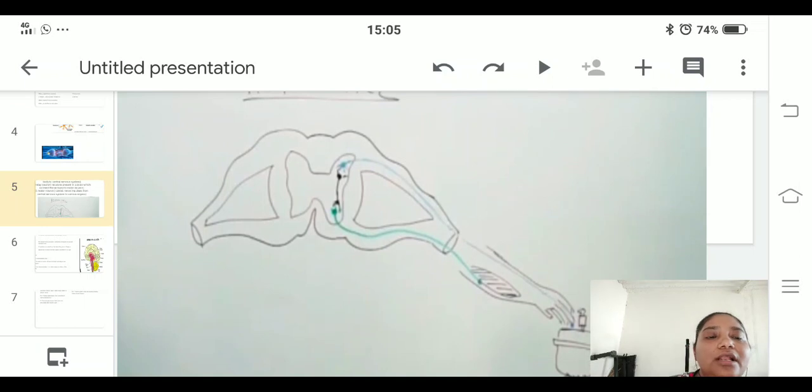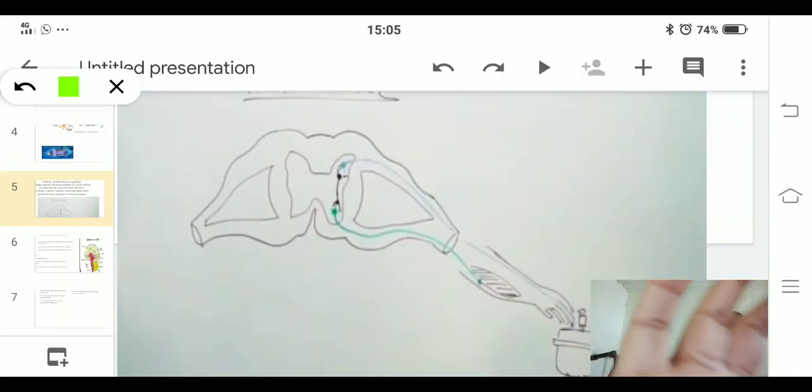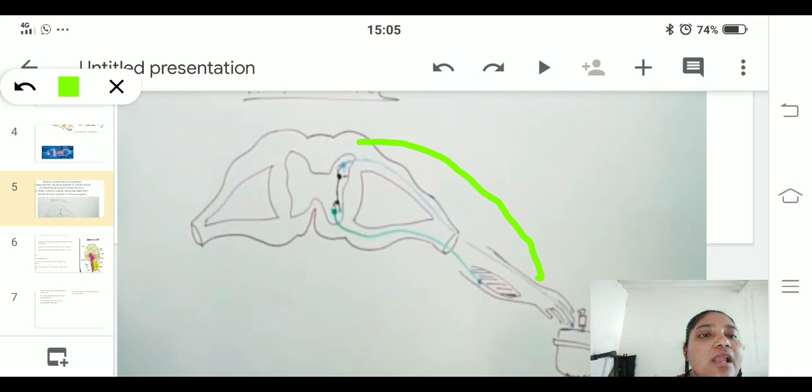As you can see here, a hand is present, a pressure cooker is present. A person unknowingly touches a hot object. So the message from the finger, that is from the sensory neuron, will pass on from the hand to the central nervous system. That means from the sensory neuron, the message has been passed to the central nervous system.